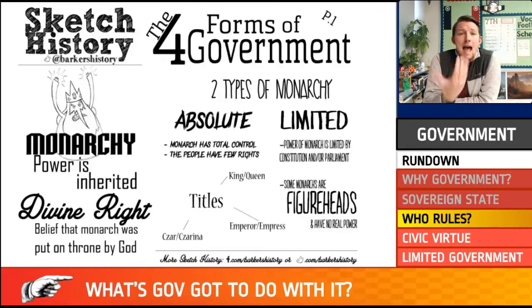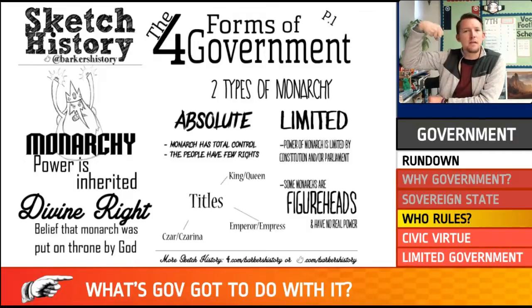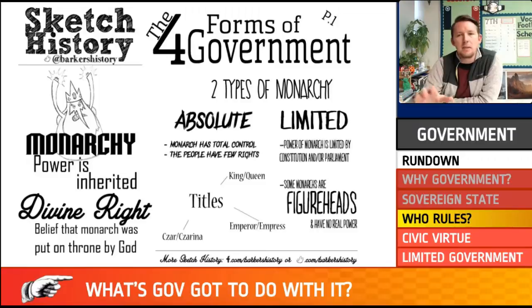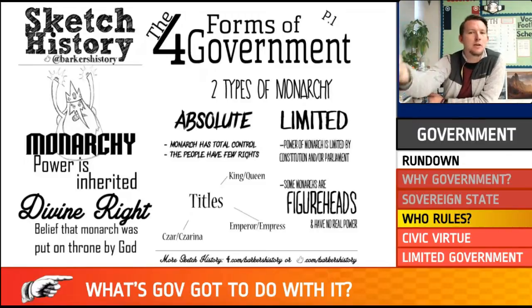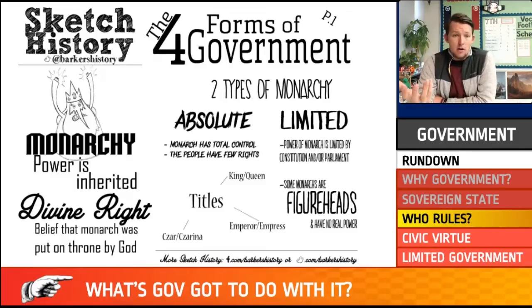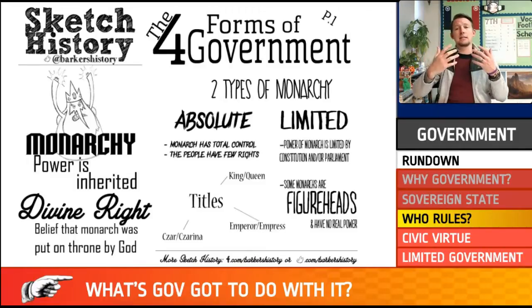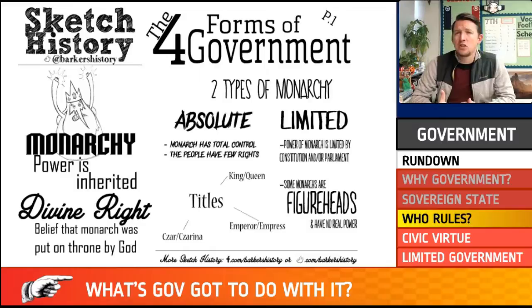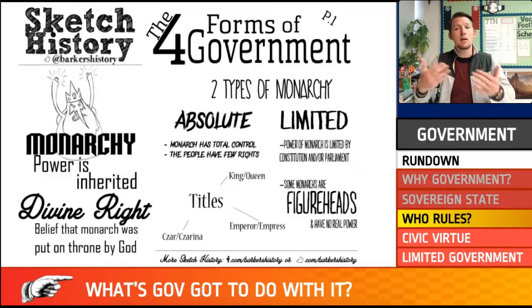A monarch that is an absolute monarch is somebody who has total and complete power. Remember, they can flex their muscle all the time. That's Louis XIV. That's Peter the Great. That's Henry VIII. All right. Your limited monarchies are going to be monarchies that have to share power. Think of that Petition of Right that Charles I had to sign. Right. He had to give away some of his powers. William and Mary agreed to have a limited monarchy because they would share power with Parliament.